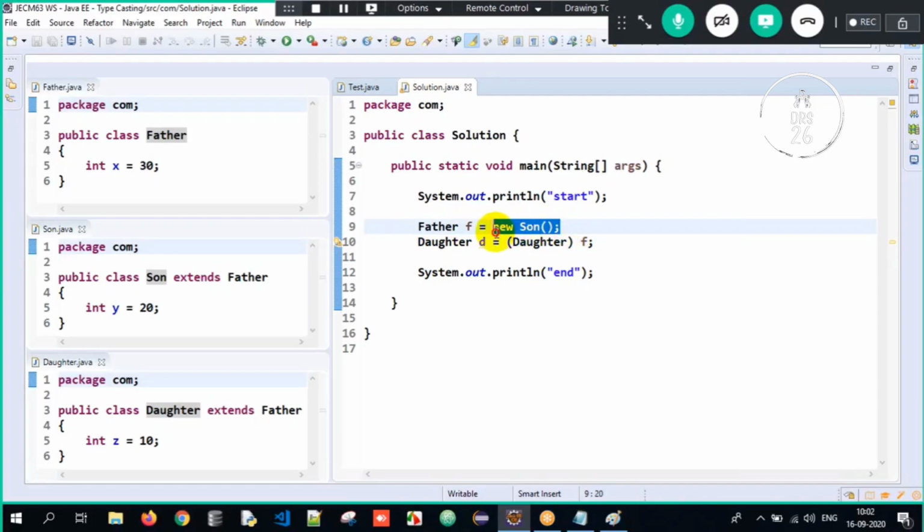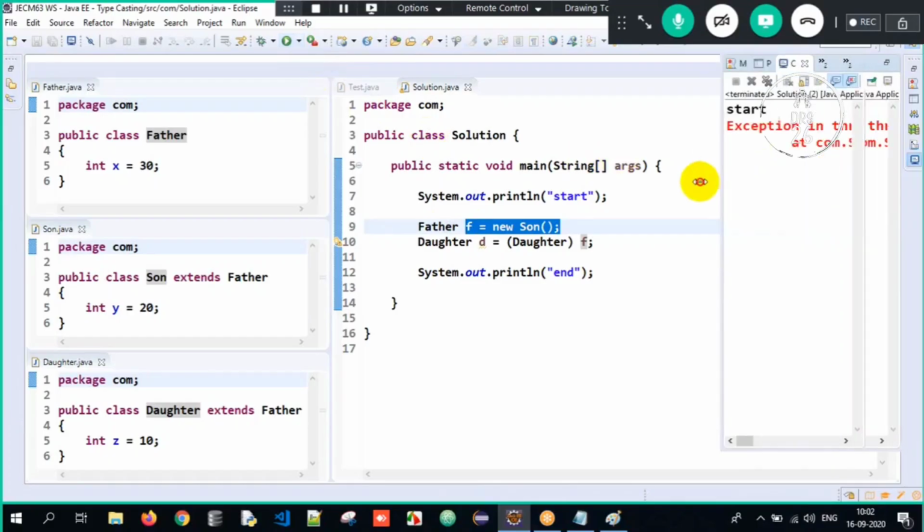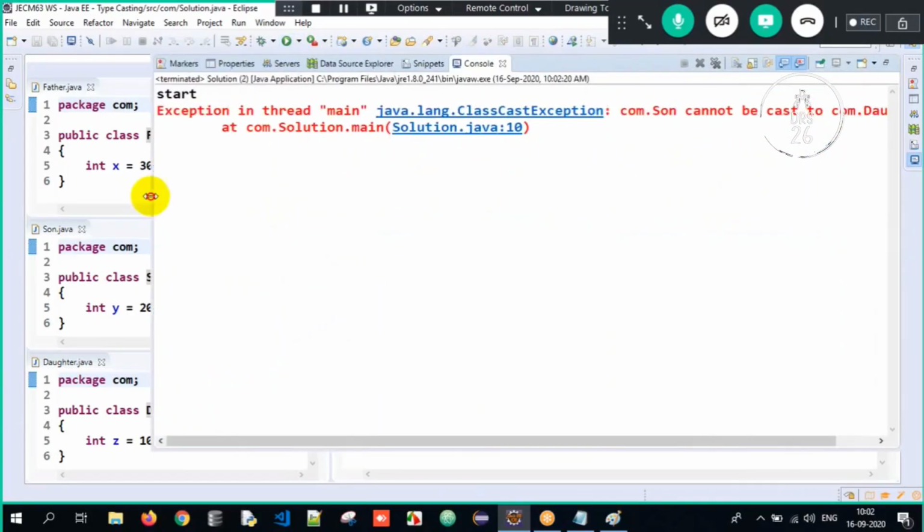Son object has been upcasted, but here it is downcast to daughter. We need to downcast it to son only. If I downcast it to daughter, we will get class cast exception. When I execute it, start will get executed, the exception will occur and your program will get terminated.